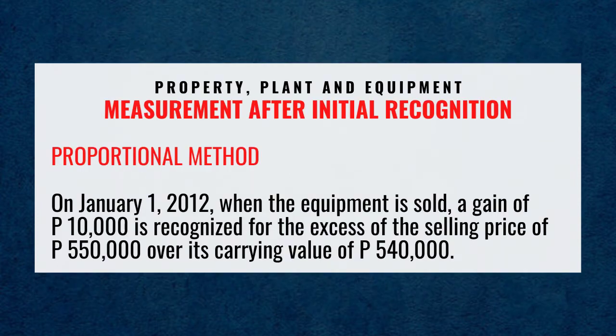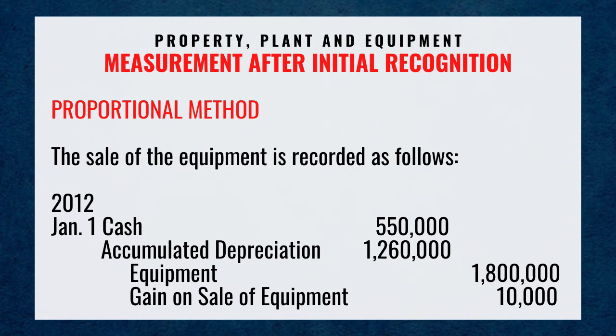On January 1st, 2012, when the equipment is sold, a gain of 10,000 pesos is recognized for the excess of the selling price of 550,000 pesos over its carrying value of 540,000 pesos. The sale of the equipment is recorded as follows: 2012, January 1st, debit cash for 550,000 pesos, debit accumulated depreciation 1,260,000 pesos, credit equipment 1,800,000 pesos, credit gain on sale of equipment 10,000 pesos.